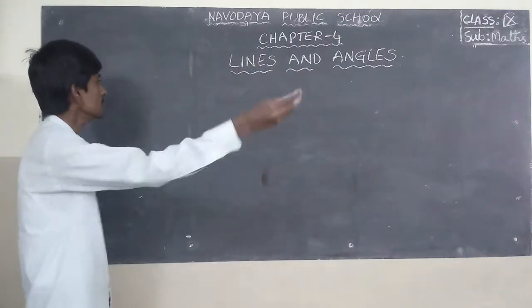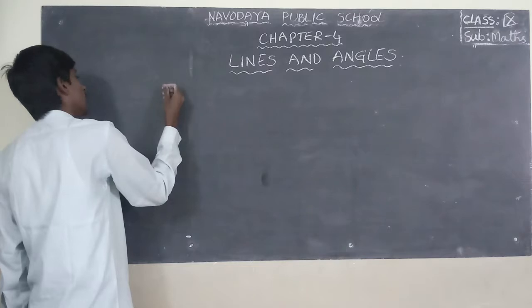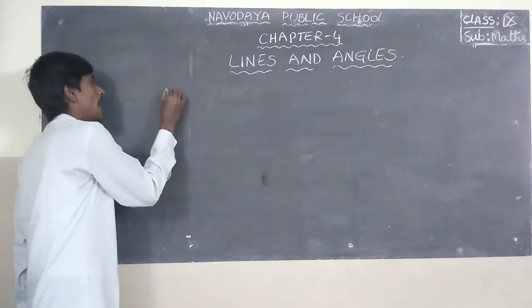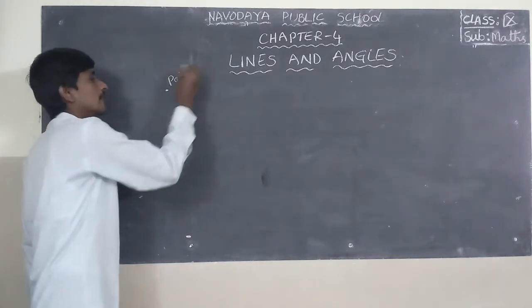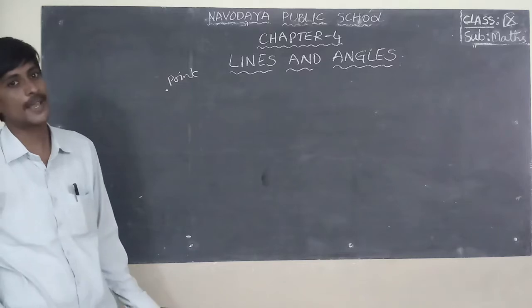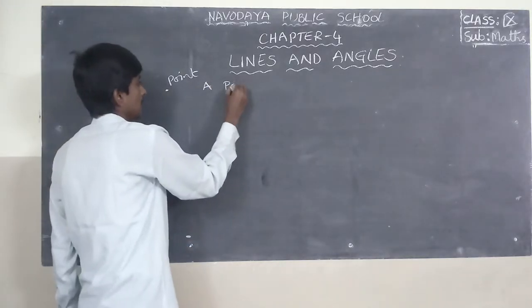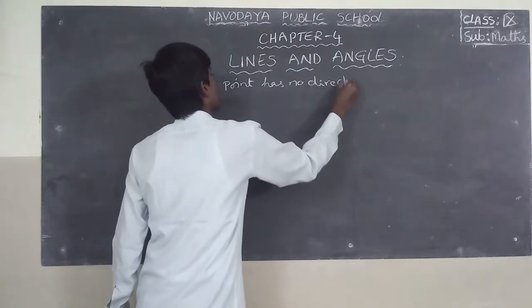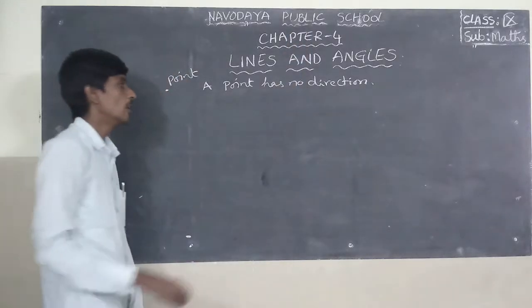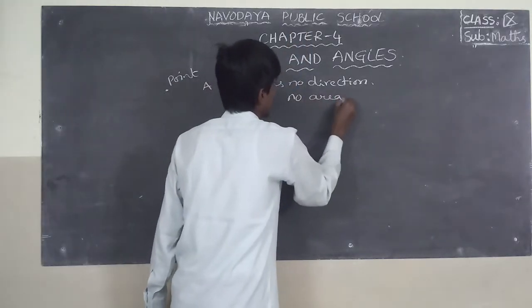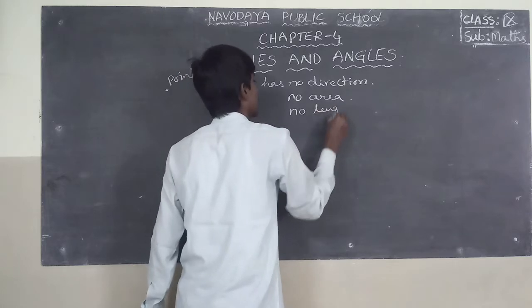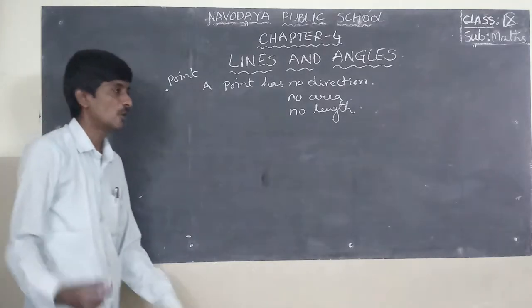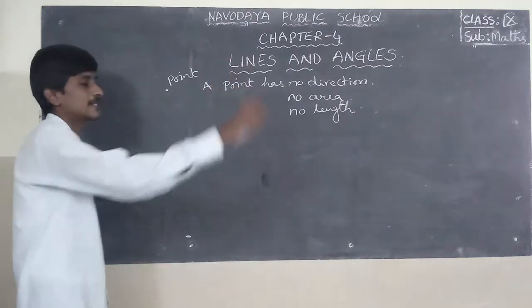First of all, point. This is the point. A point has no direction, no area, no length, because this is one point.